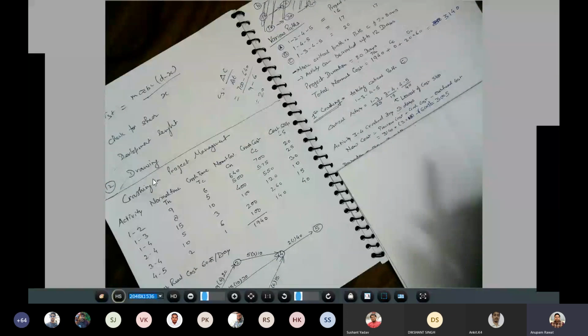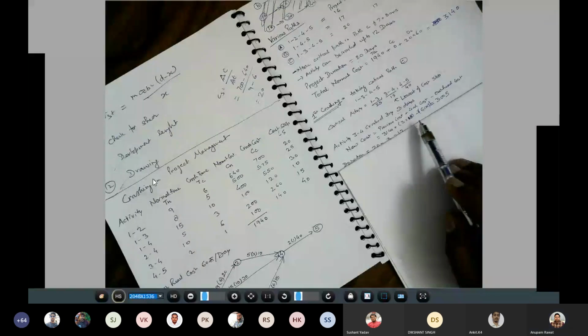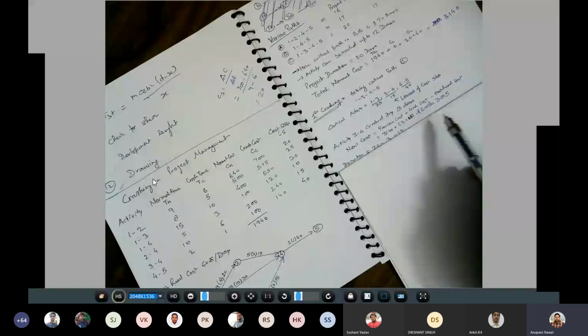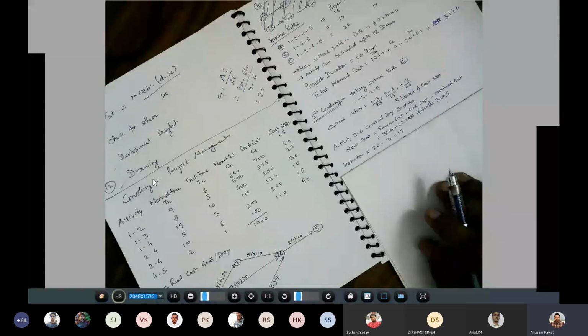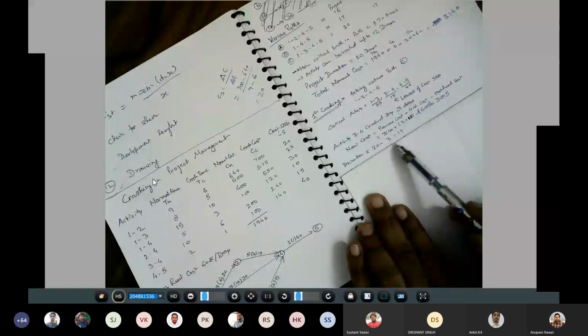So in that case 3140 plus 3 into 15 minus 3 into 60. So this comes to 3005 rupees. Okay, so after that you will also find out the duration. So this duration comes to 20 minus 3, that becomes 17. So this is the end of the first crashing.